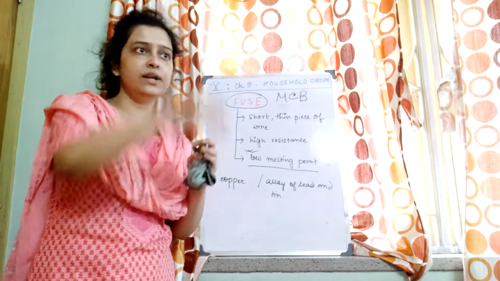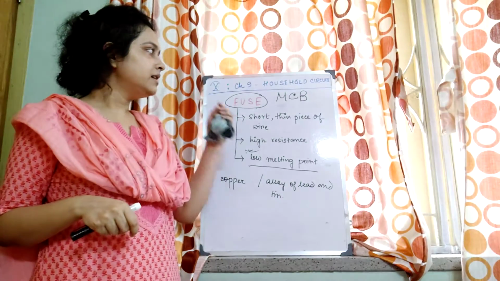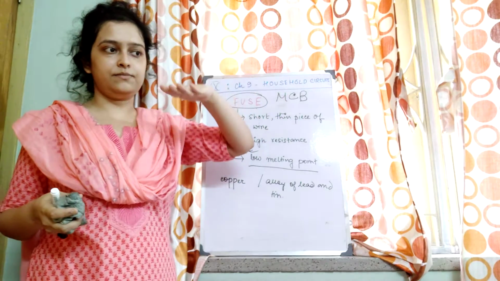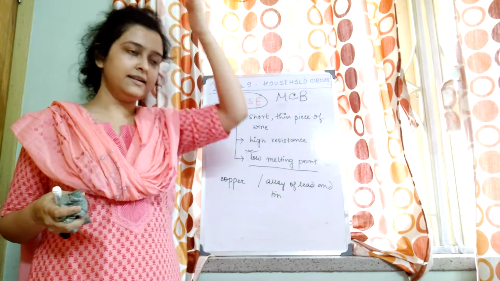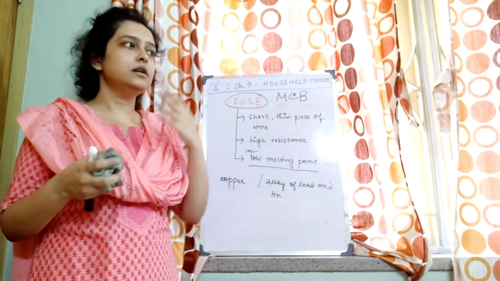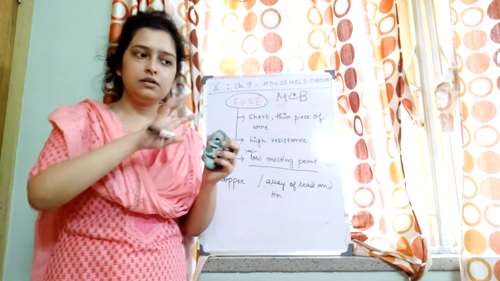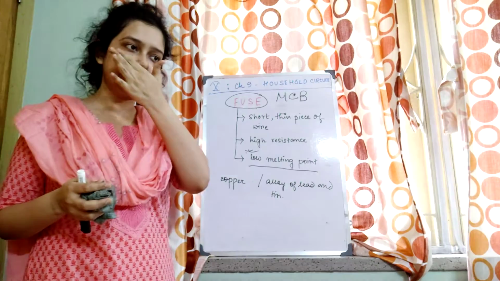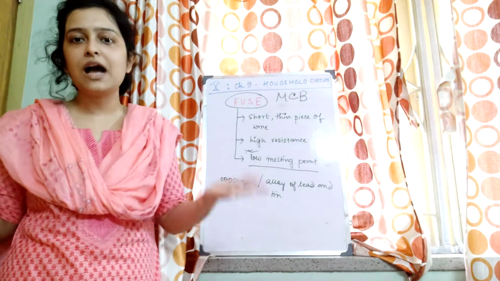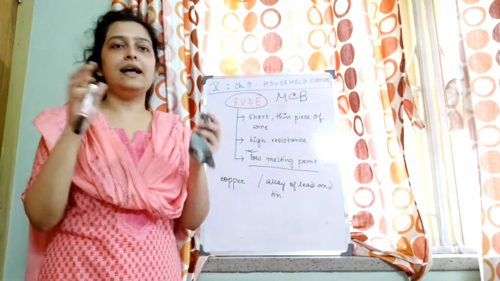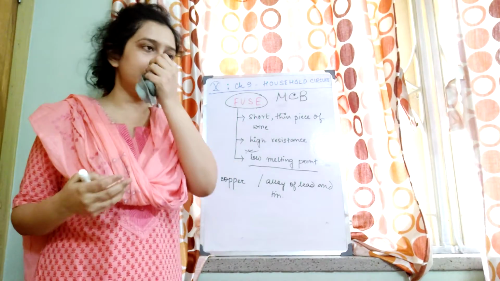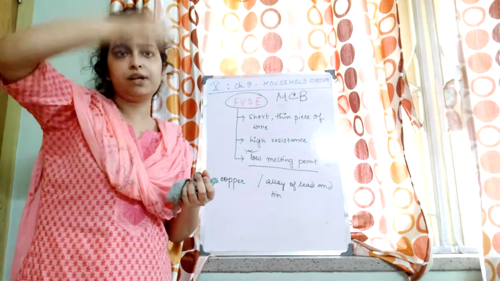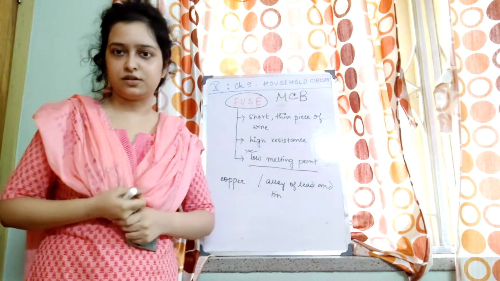You don't have to do it manually. When the safety limit of current is exceeded, the MCB automatically turns down. Then we have to call an electrician, or we can also just put it back in the previous position.